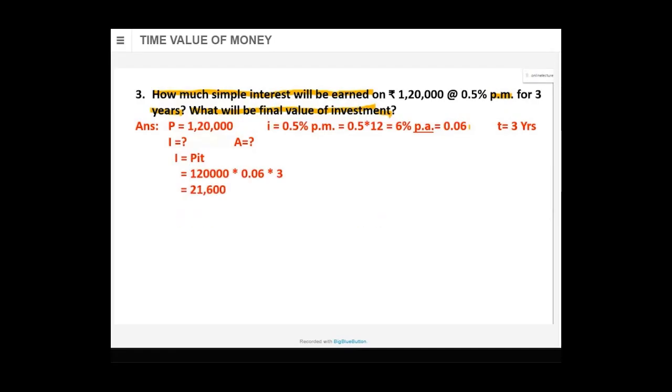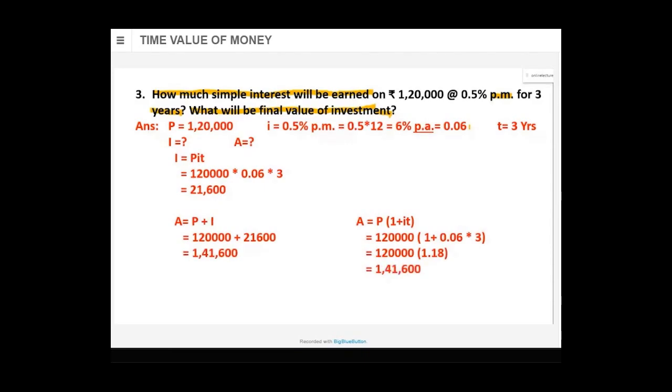So 21,600 is your I, interest. Now we know A is equal to P plus I, or even A is equal to P in bracket 1 plus IT. I'm solving both. At both places you will get the same answer. So 1,41,600 is A. Which method out of the two methods I've shown here on the screen, the left and the right, which one is good for this particular problem? Type L or R.